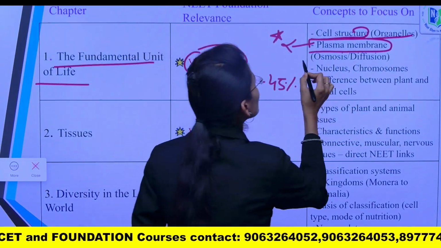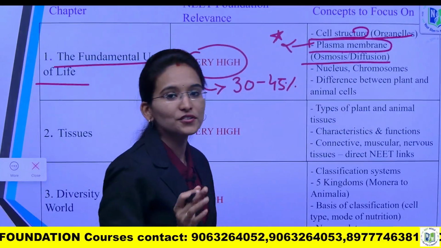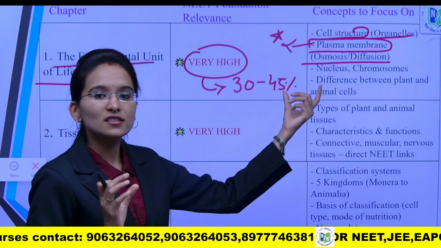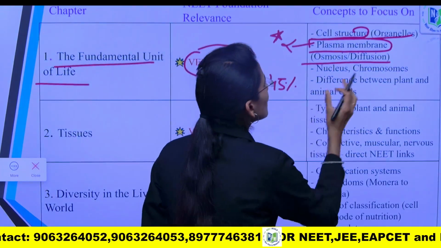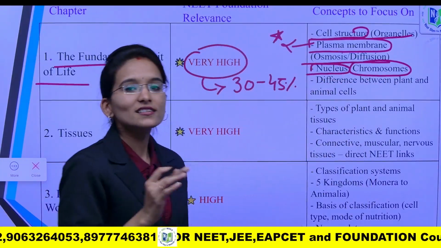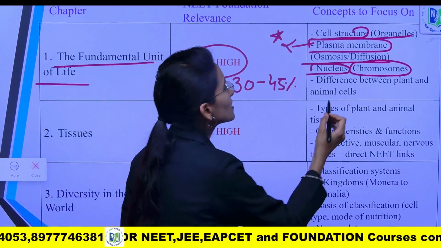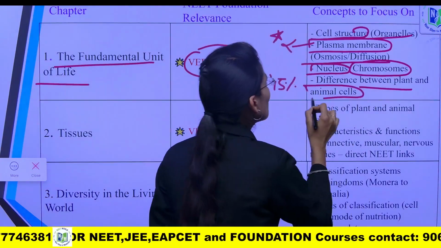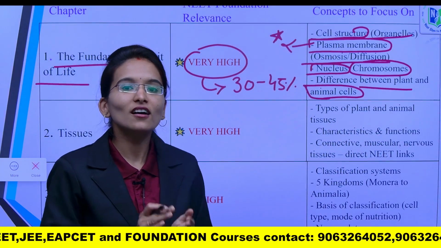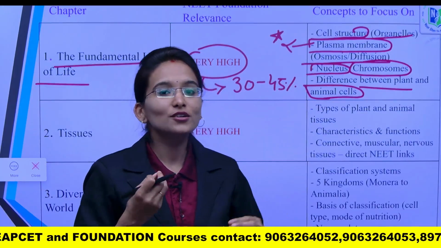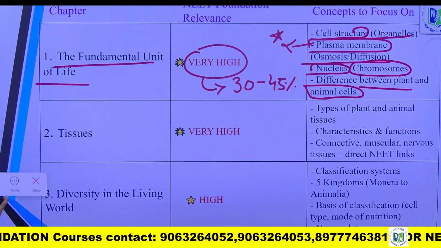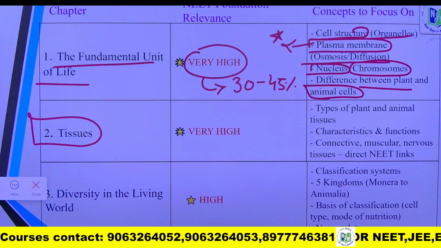Yes, and next is osmosis and diffusion. You need to know the differences between these two topics. And next, when it comes to the cell organelles, give high priority to the nucleus and chromosomes, and next, the differences between plant cells and animal cells. So these are the main concepts you need to learn in your 9th standard to build a strong foundation for NEET. Yes, and next, the second chapter is Tissues.